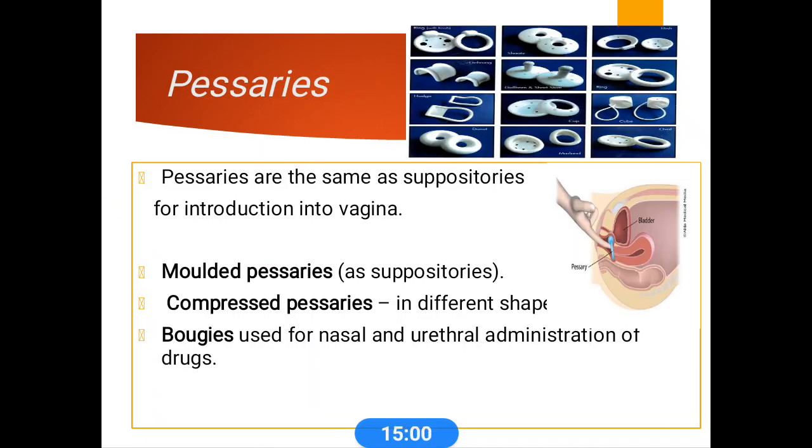Pessaries, these are the same as suppositories but for introduction into the vagina. There are different types, molded pessaries and compressed pessaries, which have different shapes. And bougies, these are mainly used for nasal and urethral administration of drugs.